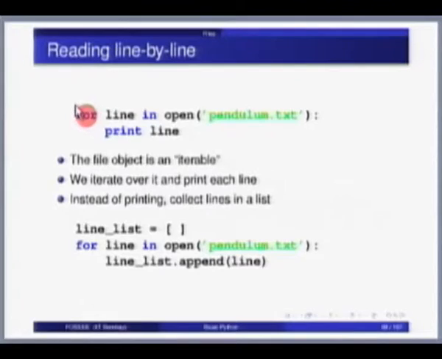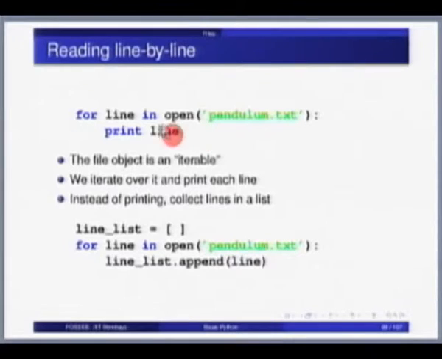So what are the key things we have to learn? Let us look at the slides. We did for line in open, pendulum, close, colon, print line. The important thing to realize is when you do open pendulum dot text, a file object is something that is iterable, which means for knows how to iterate over something like a file object. Think of it as behaving like a list, although it is not a list, it is a file. As we iterate over it, each line is obtained as line, and you can print it and process it. You can do anything you want with the line here.